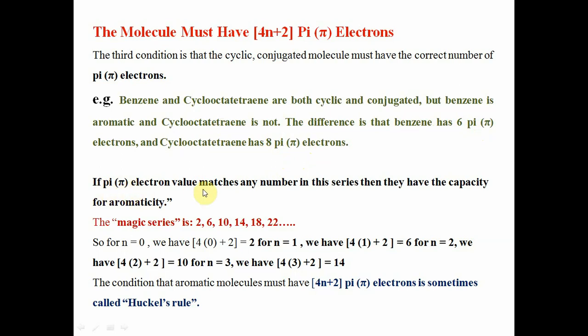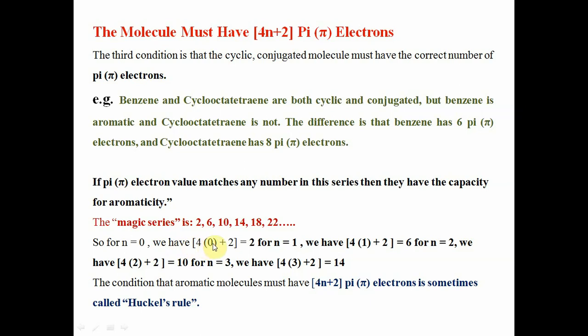If the pi electron value matches any number in this series, then they have the capacity for aromaticity. This is the magic series: 2, 6, 10, 14, 18, 22 and so on. 2 when the value of n is 0, 6 when the value of n is 1, 10 when the value of n is 2.